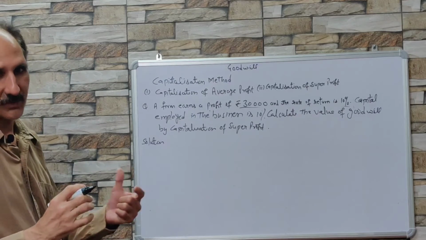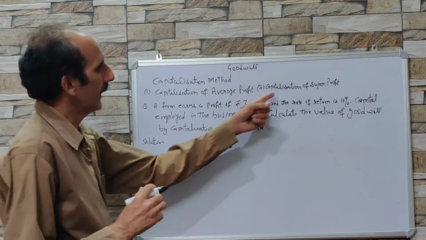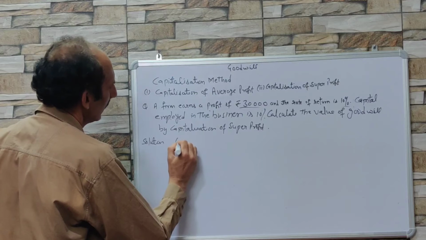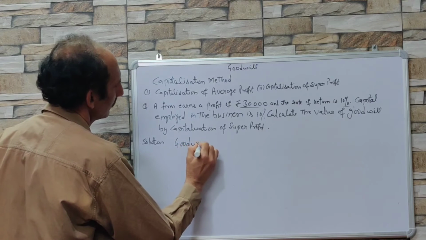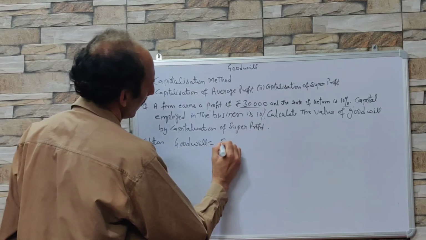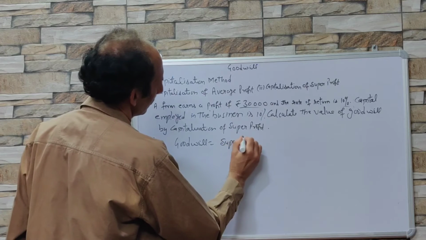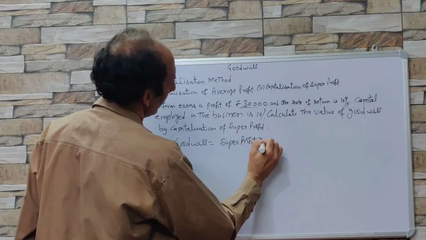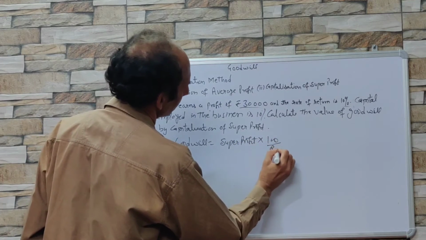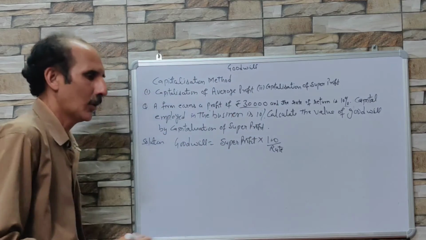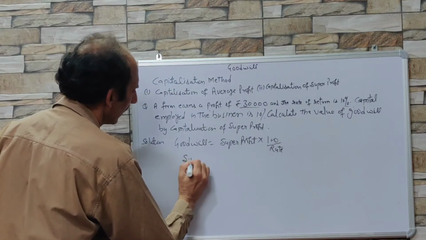Now how is the goodwill calculated under capitalization of super profit? Goodwill is super profits into 100 upon rate. Now what is super profit? We have already discussed.